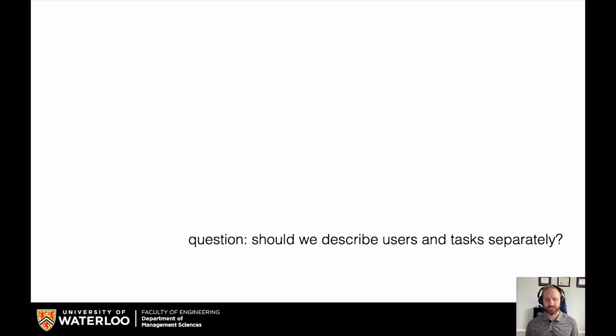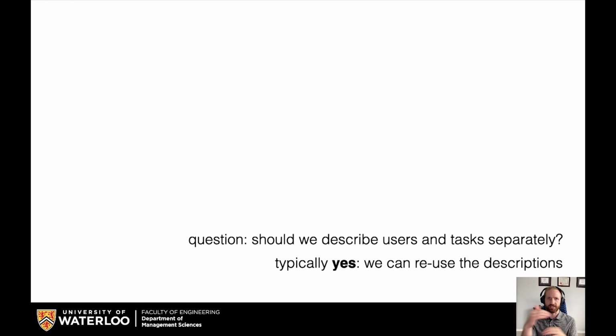So a quick question. Should we describe users and tasks separately? They're clearly related, right? I'll give you a second to think. Yes, we can reuse descriptions. This may not always be true, but generally it makes a lot of sense to describe your users, describe your tasks, and then link. So that you can have multiple tasks involving one user or vice versa, and you can really have a rich ecosystem of these fictional people that are doing all these different tasks.